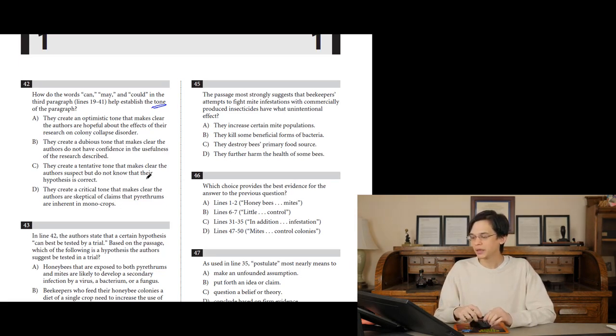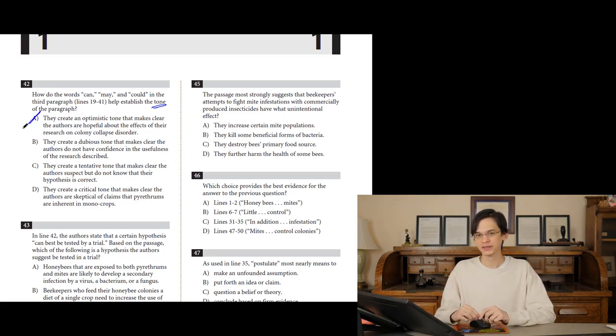What about A? They create an optimistic tone. Optimistic means hopeful for the future. That makes clear the authors are hopeful about the effects of the research on colony collapse disorder. I don't think so. If you say, "I may get a good grade on this test, it could be possible," do you think that's optimistic, like, oh, I crushed it? No.